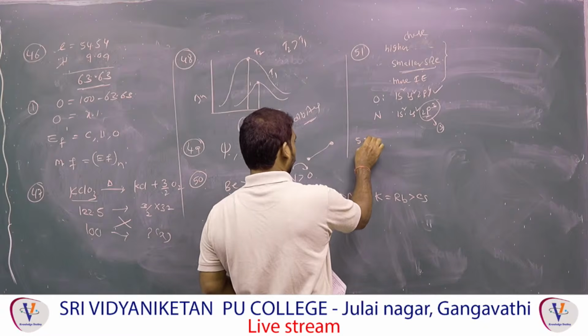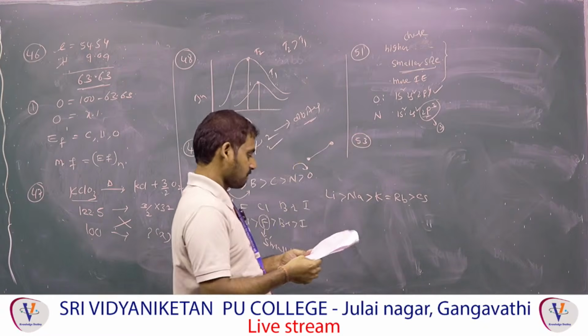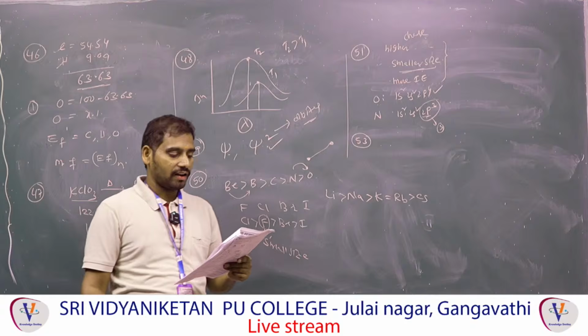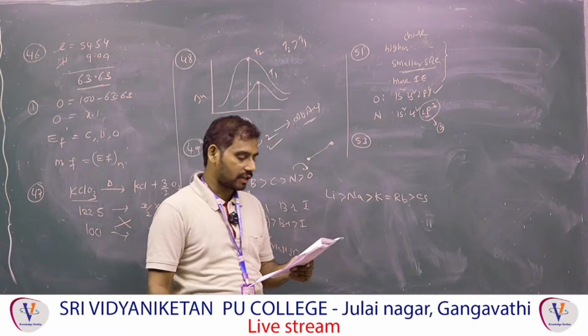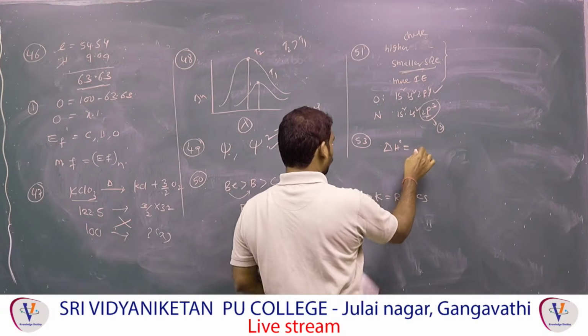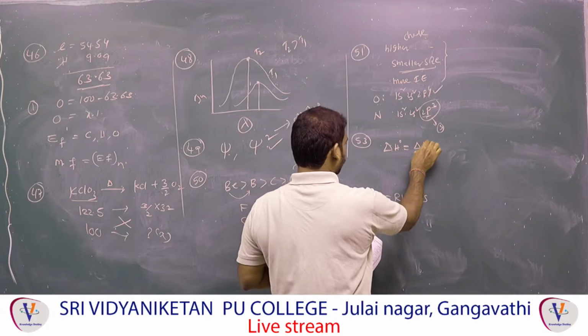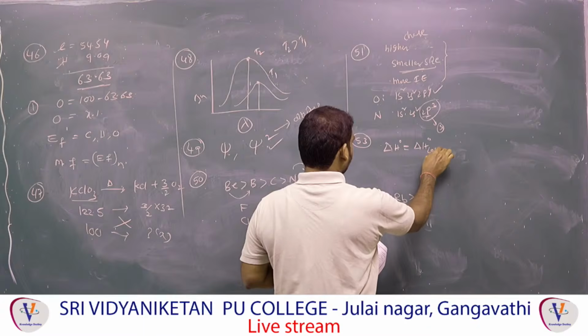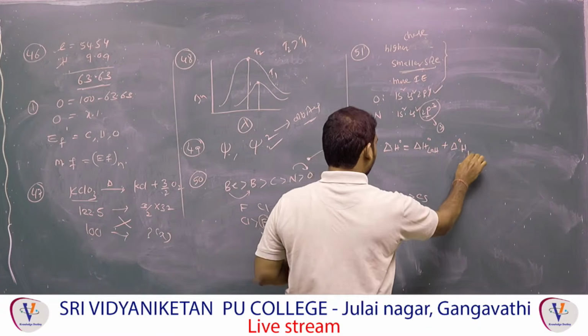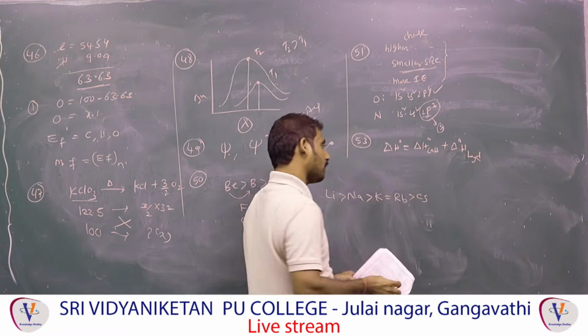53. Lattice enthalpy and enthalpy of hydration are given for barium chloride. They are asking for enthalpy of solution. Enthalpy of solution is equal to lattice enthalpy plus hydration enthalpy.